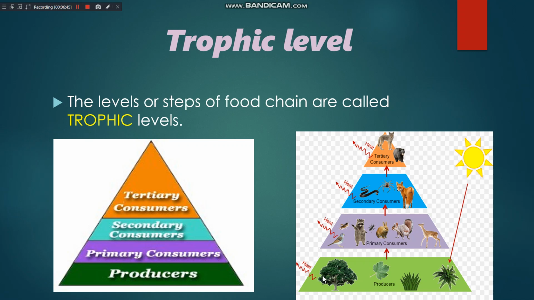So all food chains always start from producers. And you can see here in this pyramid, the number of producers will always be maximum in an ecosystem. That I will explain to you later. So the first point is all food chains start from the producers.